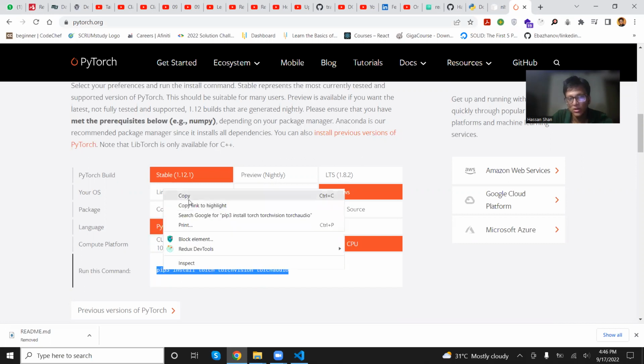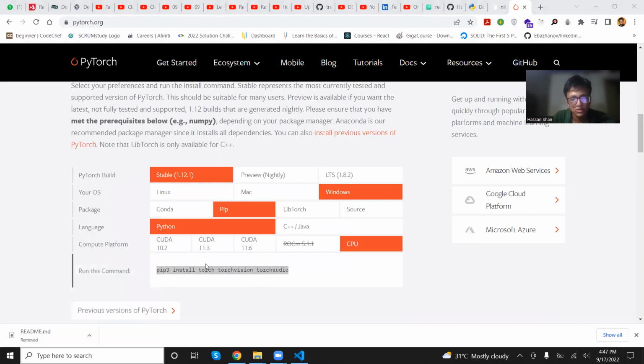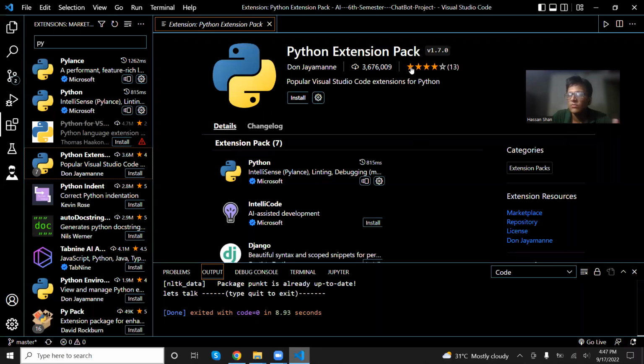Once you have that copied, I want you to go to your CMD or your PowerShell, and you just paste it right over here. And once you press enter, it'll take probably about 2 to 3 minutes. It is quite a big package. And once you're done, you can actually run the project right here in VS Code.